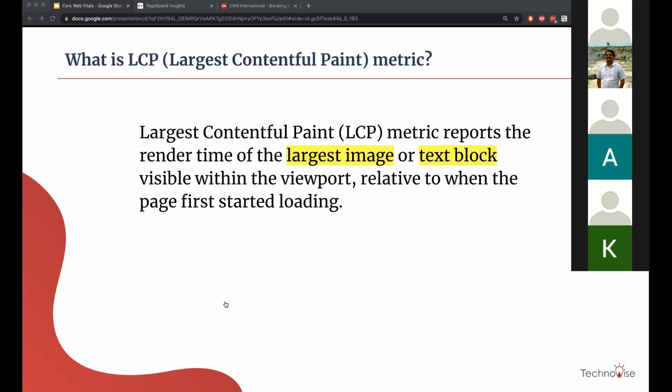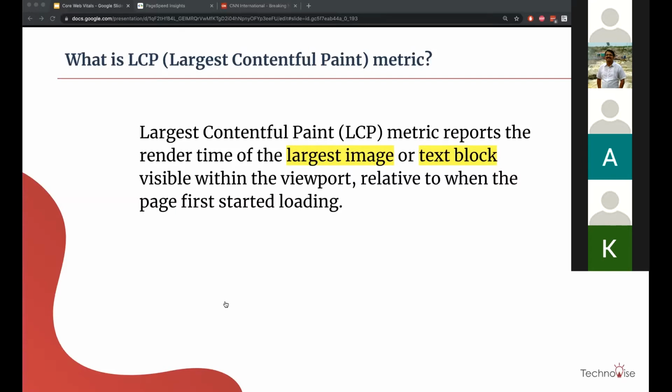Pratish, one question. So this LCP is measured in seconds, is it? Yes. And this largest image or text block, what is largest over here? The size. It is the size.